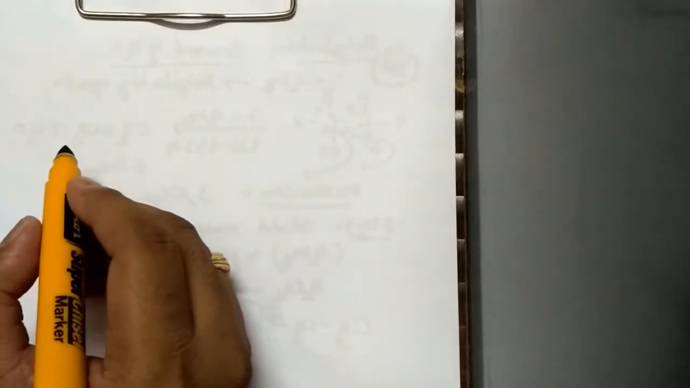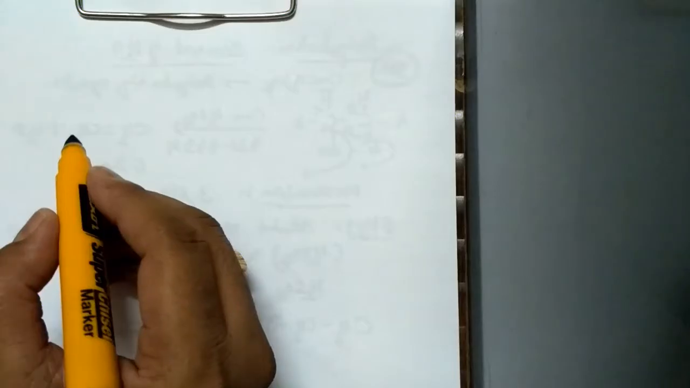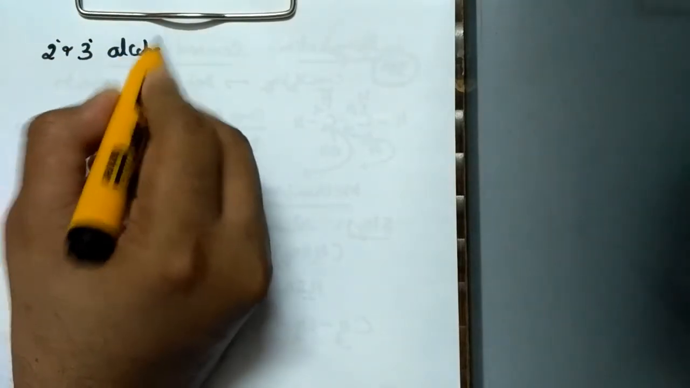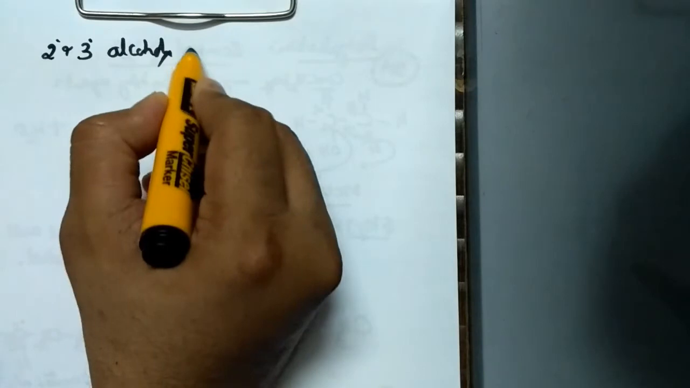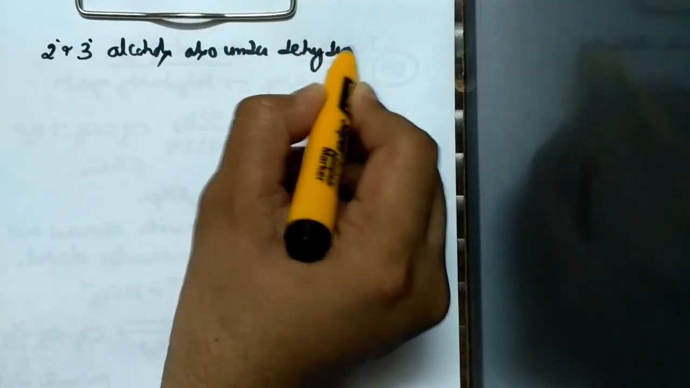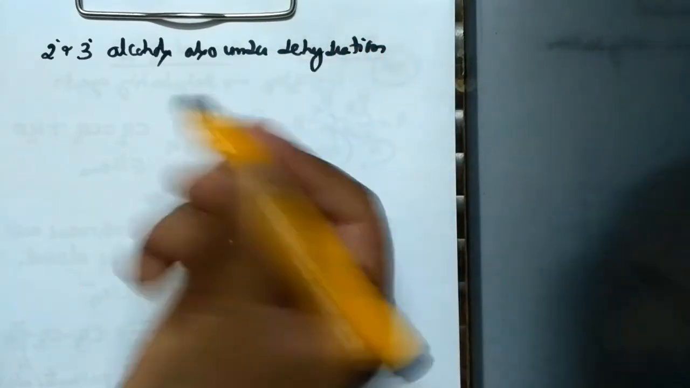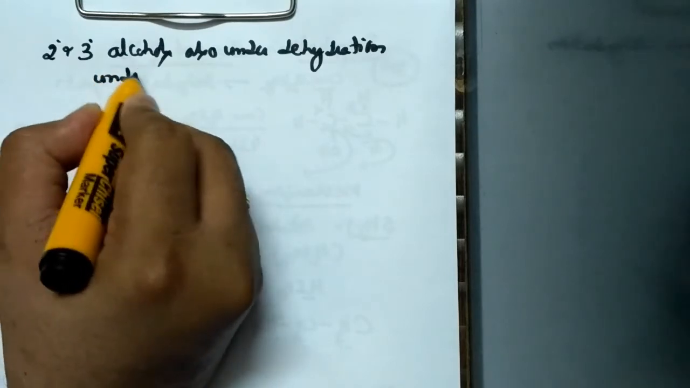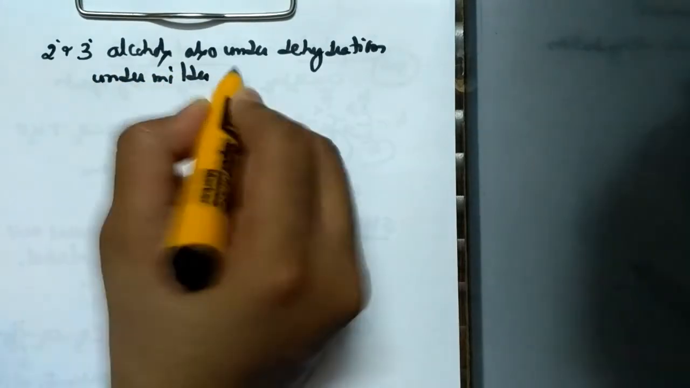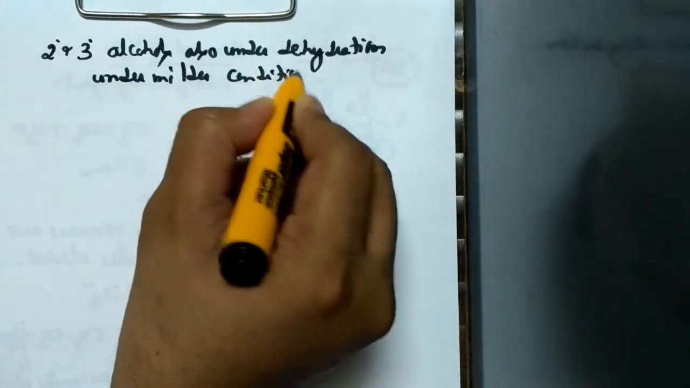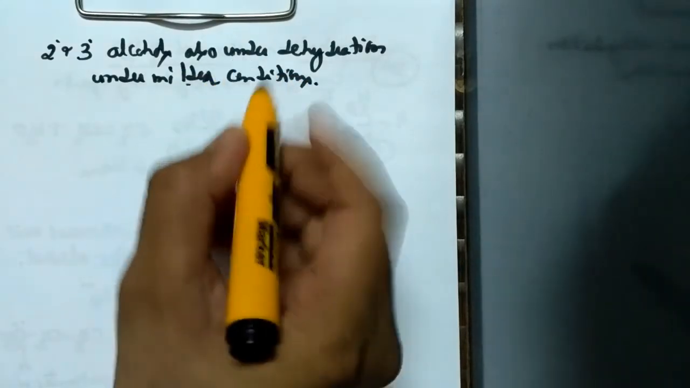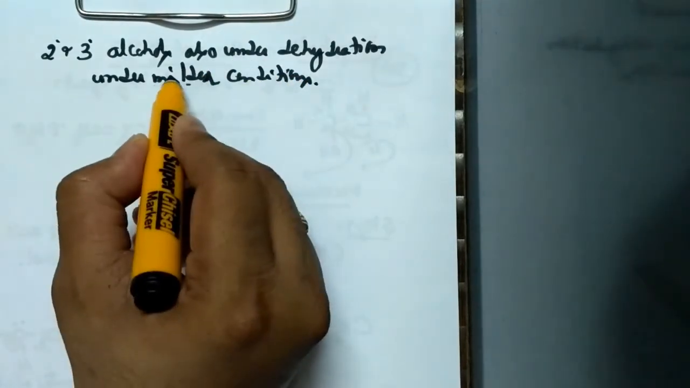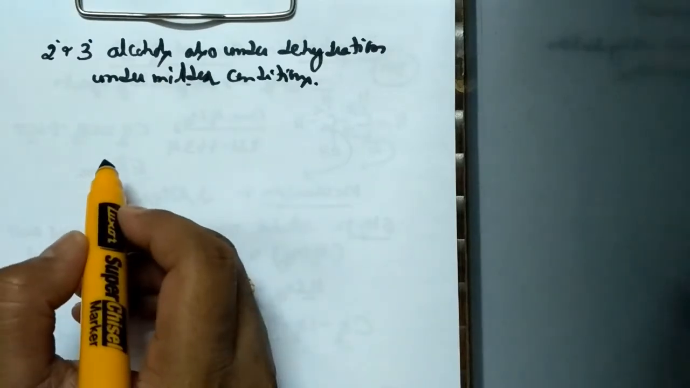So as we discussed now with reference to dehydration of alcohols, in the same way, secondary and tertiary alcohols also undergo dehydration. Means the dehydration of secondary alcohols as well as tertiary alcohols will also take place, but under milder conditions. So now let us discuss what are the milder conditions at which the dehydration of secondary and tertiary alcohol takes